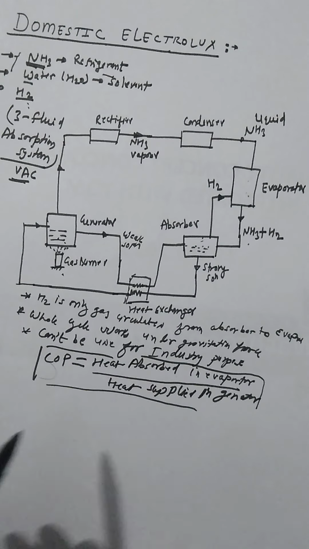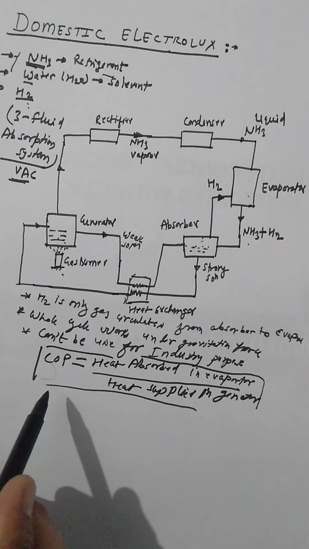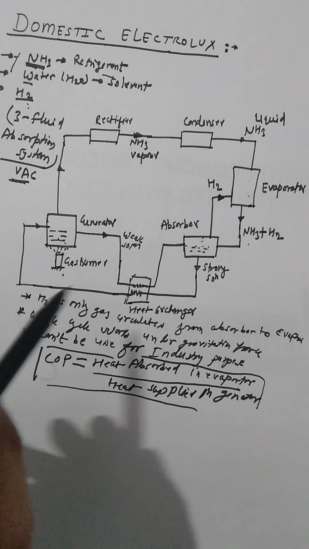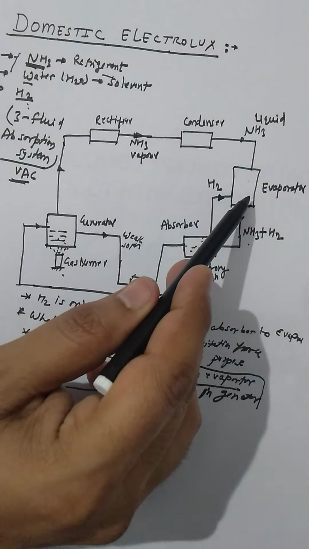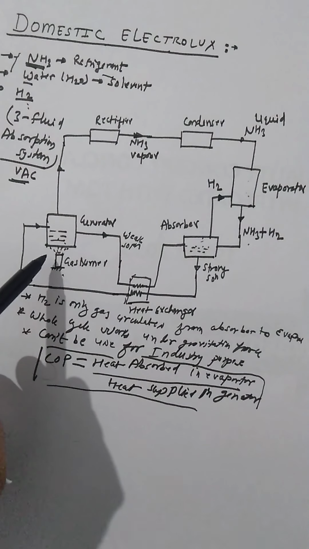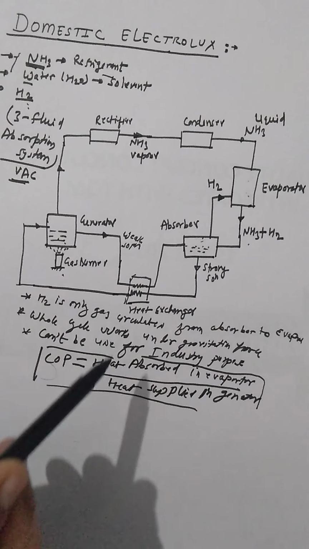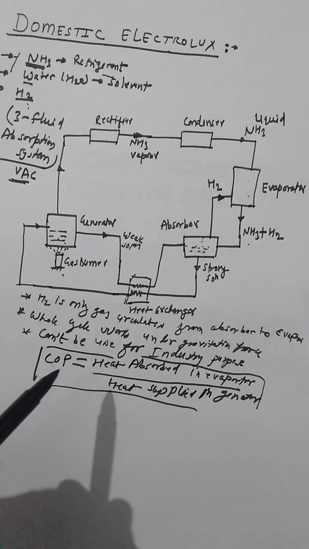So the COP of this cycle is very low, because the amount of heat absorbed here in evaporator is very low as compared to heat supplied in generator. So it cannot be used for industrial purpose.